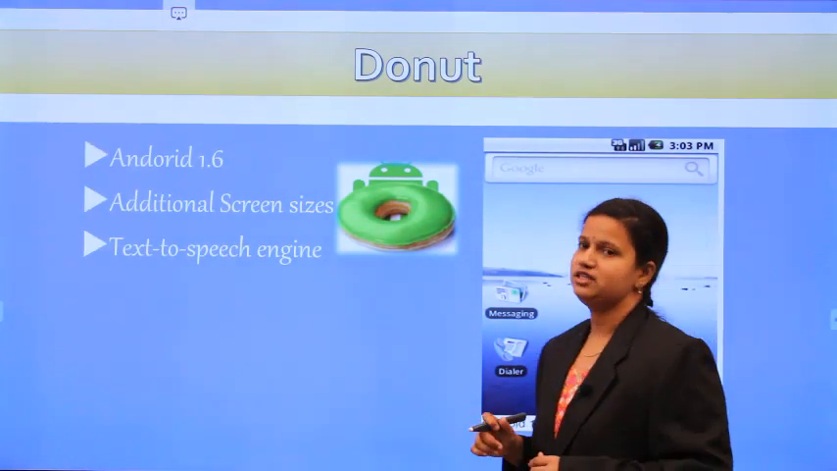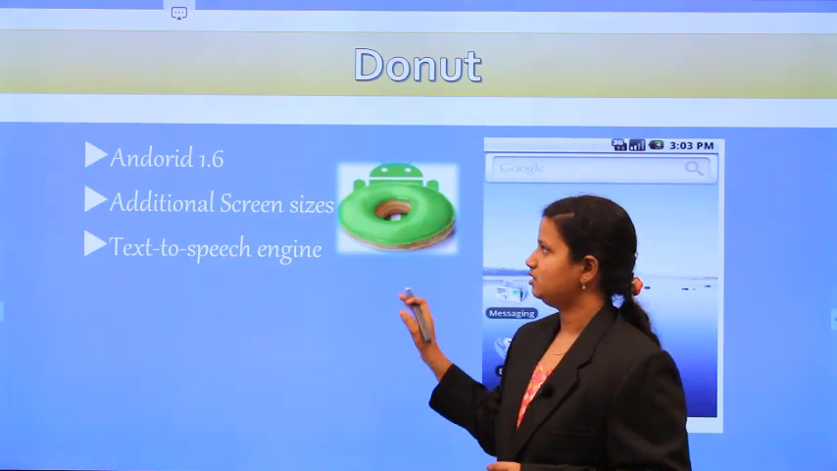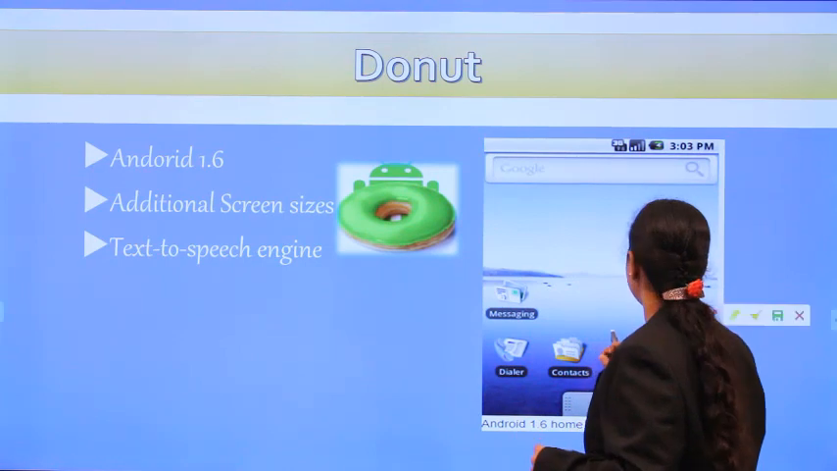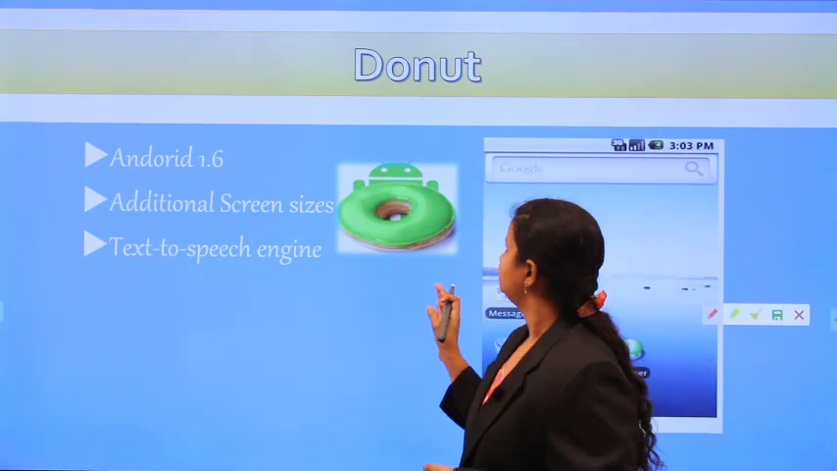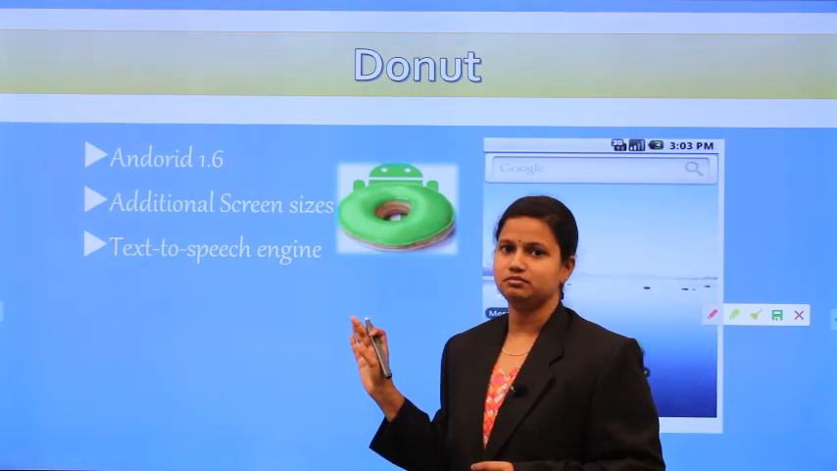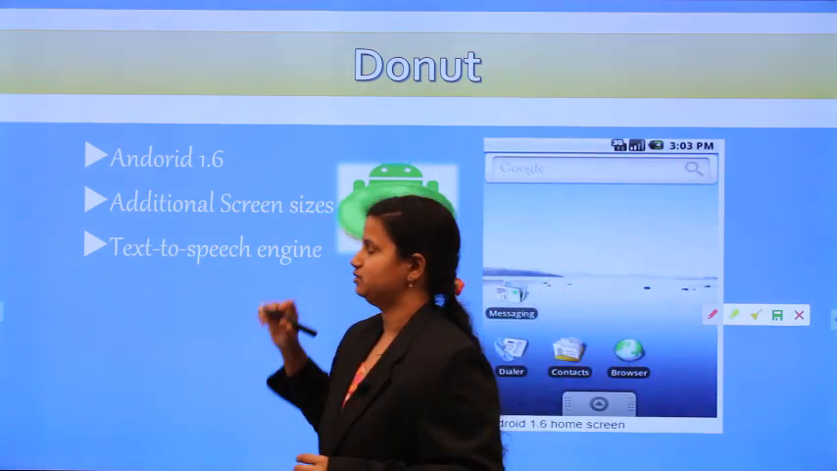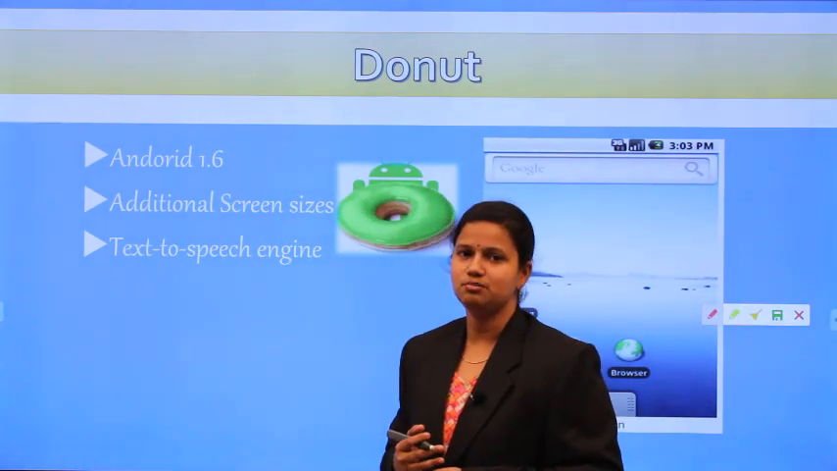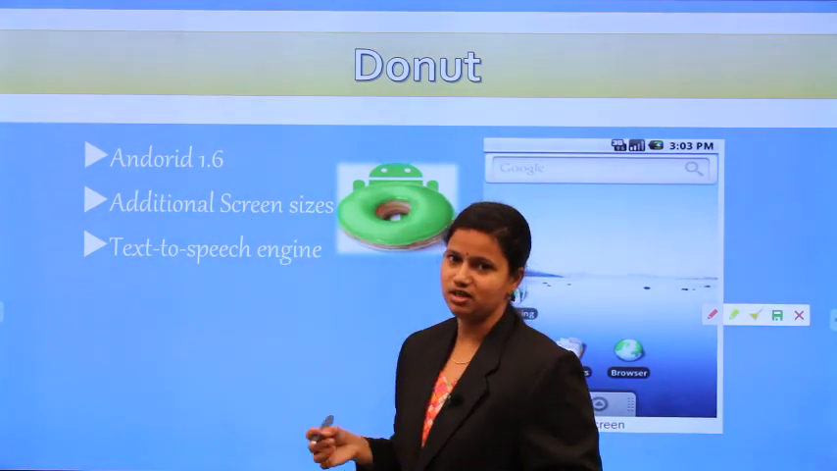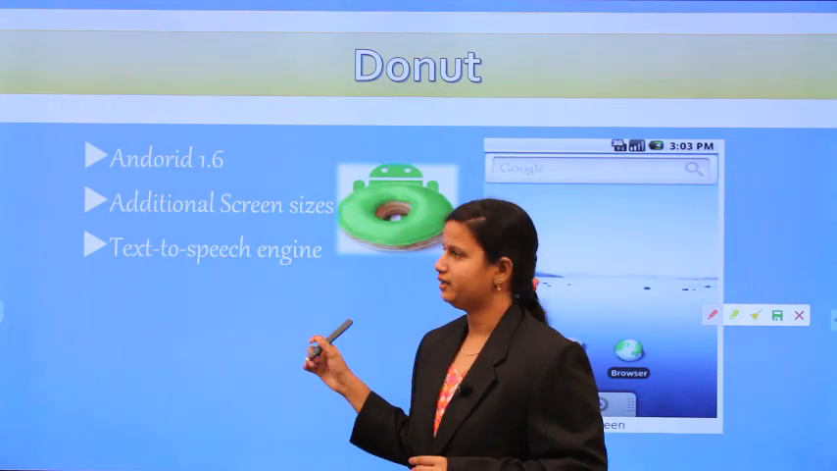So these are the different additional features added in this Cupcake and Donut version. What are these additional features? Initially, when you observe all the versions, the versions have names. These names are called code names and version numbers. Cupcake is version number 1.5, and Donut is version number 1.6. These are the two features added in this Donut.